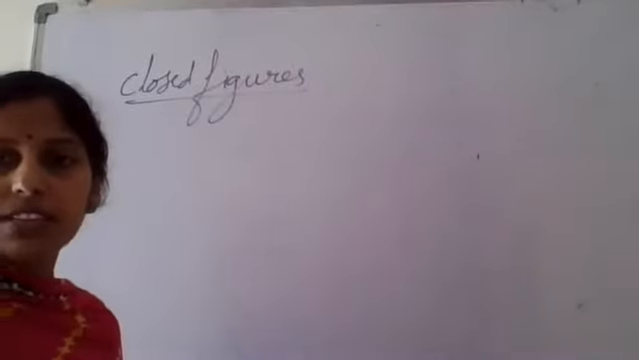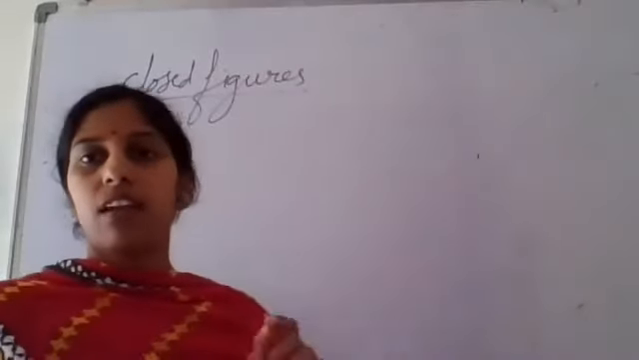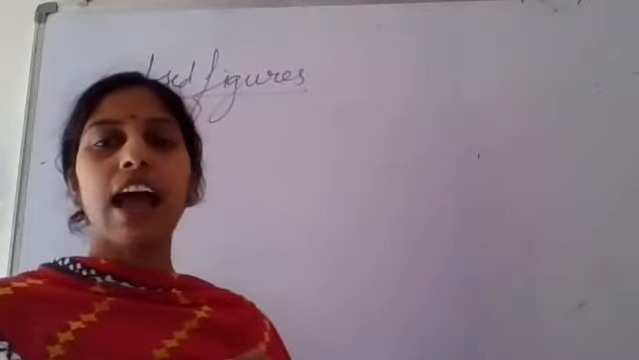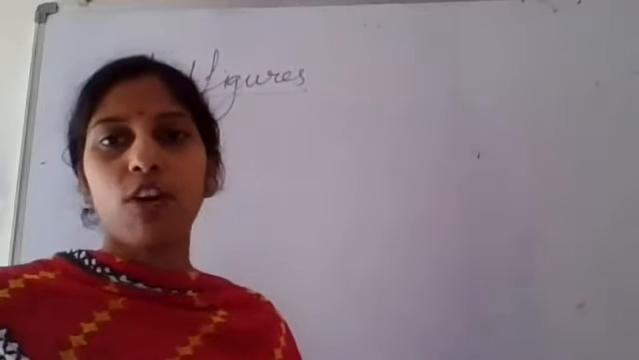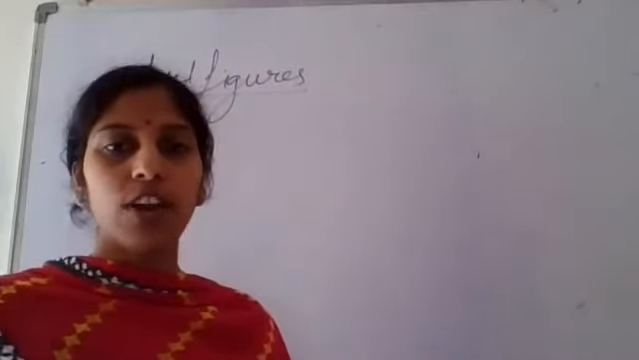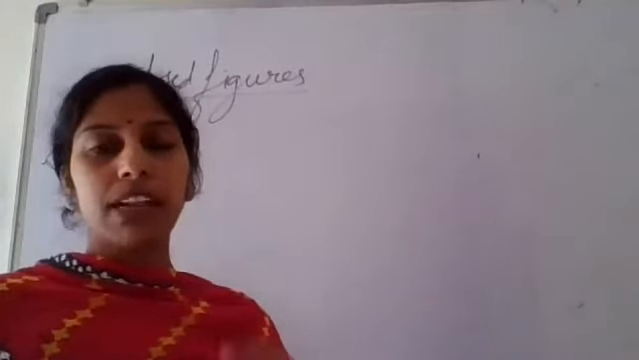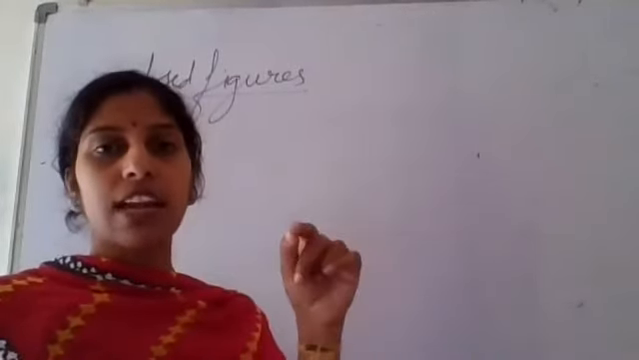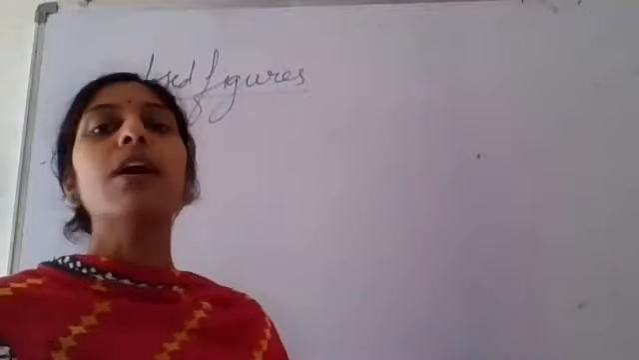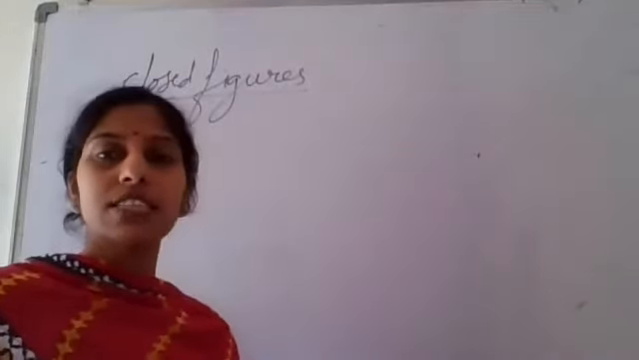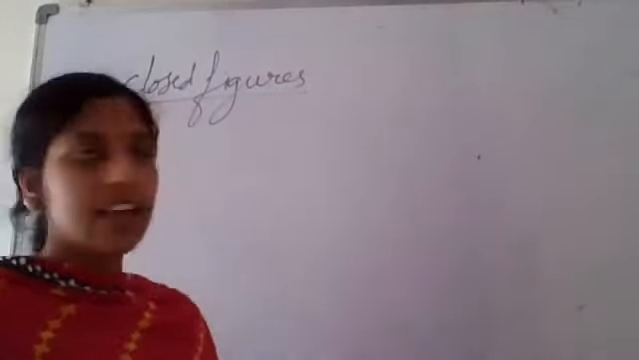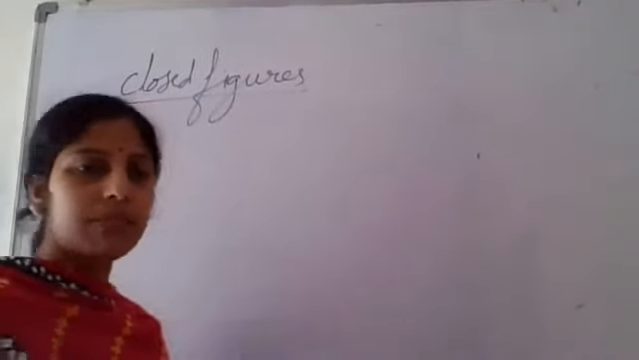What do you mean by closed figures? If a figure has the same starting point and the same ending point, that means it maintains the same point to start the figure and to end the figure, such a figure is known as a closed figure. Suppose I am taking here